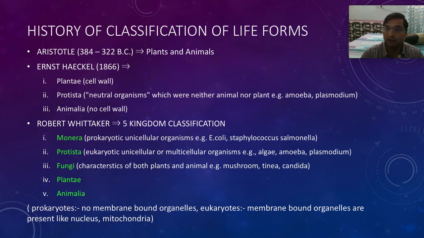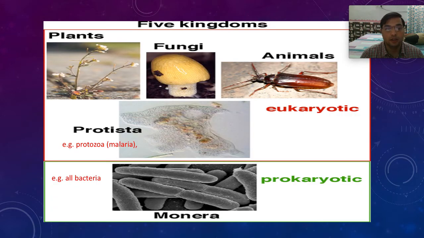So Plantae, we already know, plants and animals. This 5-kingdom classification is just for your knowledge. The prokaryotic cells, once again, the cells which do not have any membrane-bound organelles, those prokaryotic cells were called Monera, and the Monera contain the bacteria which we are now concerned with.